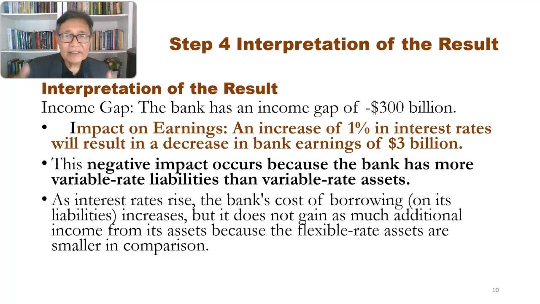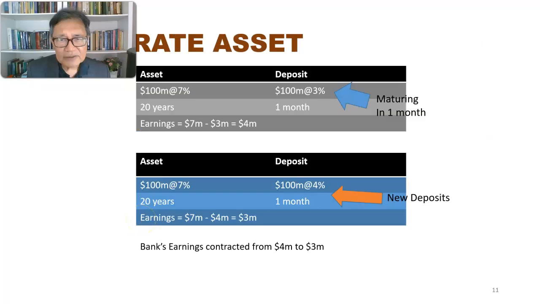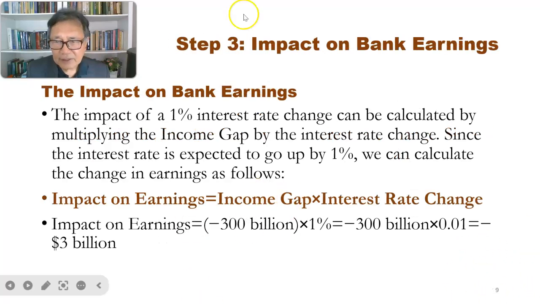Because a change in the level of interest rate implies that interest rate may increase or it may decrease. So in the case of a reduction in interest rate, then we will see here, for example, in our result, a 1% reduction in interest rate. If the change in interest rate is a negative value of 1%, meaning that interest rate goes down by 1%, and multiplied by a negative 300 billion, then we have a plus 3 billion.